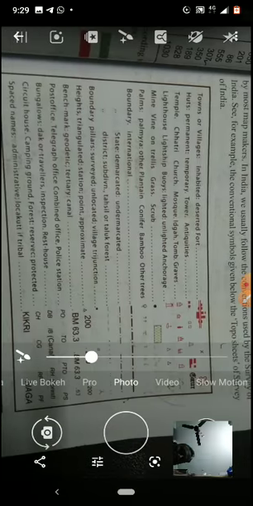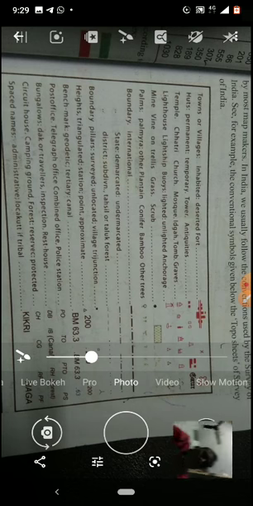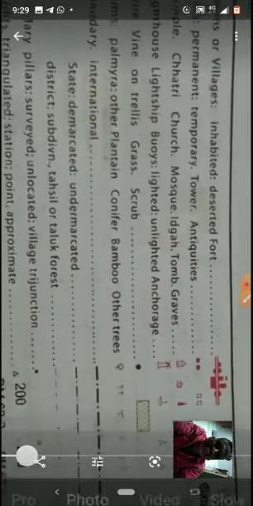Okay, suppose towns or villages, inhabited, deserted, fort. See, here given towns or villages means this first one. Here symbols are there. You can zoom it and see, children.